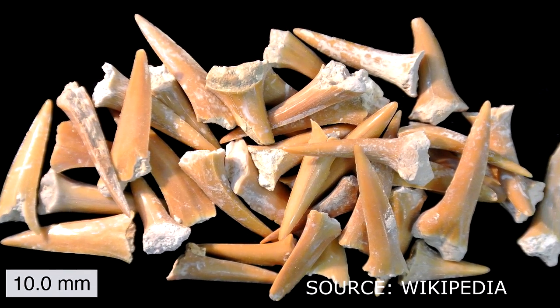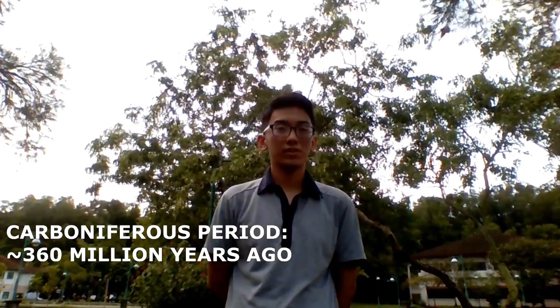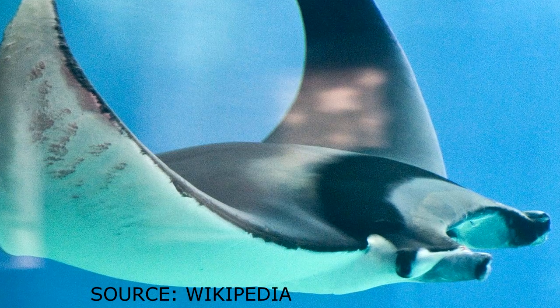Now, fast forward 50 million years, this is when we have the first remains of shark teeth from the Leonodus shark. Then, our next clue of shark evolution is 380 million years ago, where an eel-like shark was found in Antarctica. Then 20 million years later, during the Carboniferous period, sharks were evolving rapidly, and one of the largest predators in the ocean at the time was the cartilaginous fish, which includes skates, rays, and chimeras.